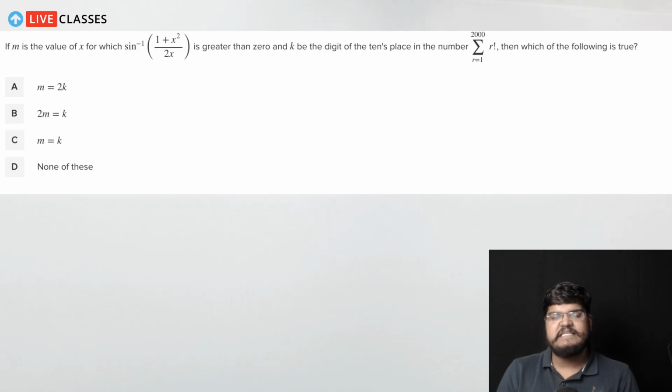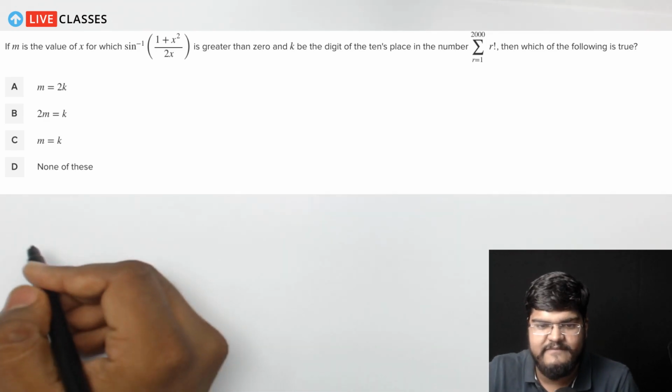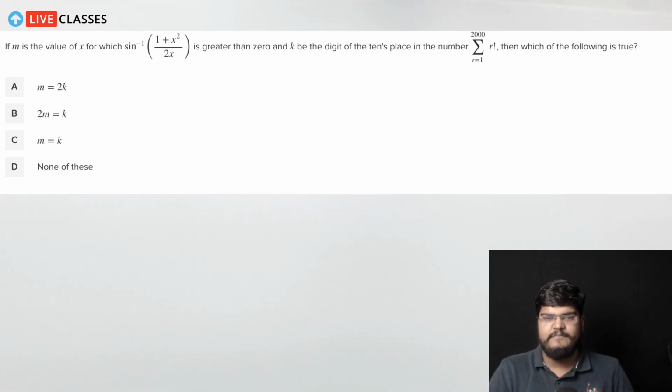But eventually, if you just connect the dots, which the question is asking you to do, you'll see that the question is actually very simple. So let's just start with the very simple thing first by decreasing the size of the question.